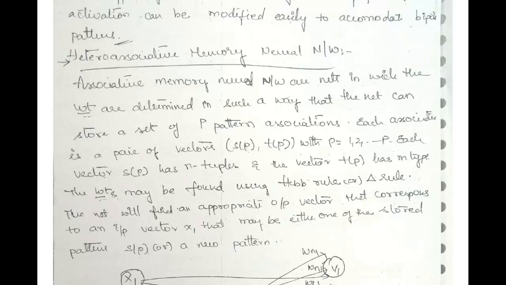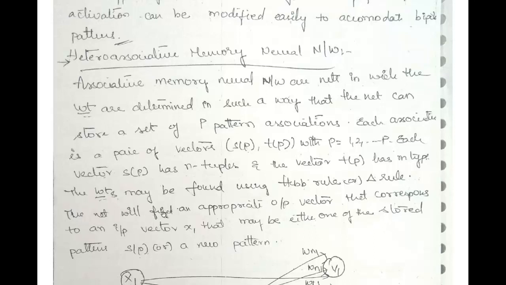Now, associative memory neural networks are networks in which the weights are determined in such a way that the net can store a set of pattern associations. Each association is a pair of vectors s(p) and t(p), with p equals 1 to so on till P. Each vector s(p) has n tuples, and the vector t(p) has m tuples. The weights may be found using Hebb's rule or the delta rule.